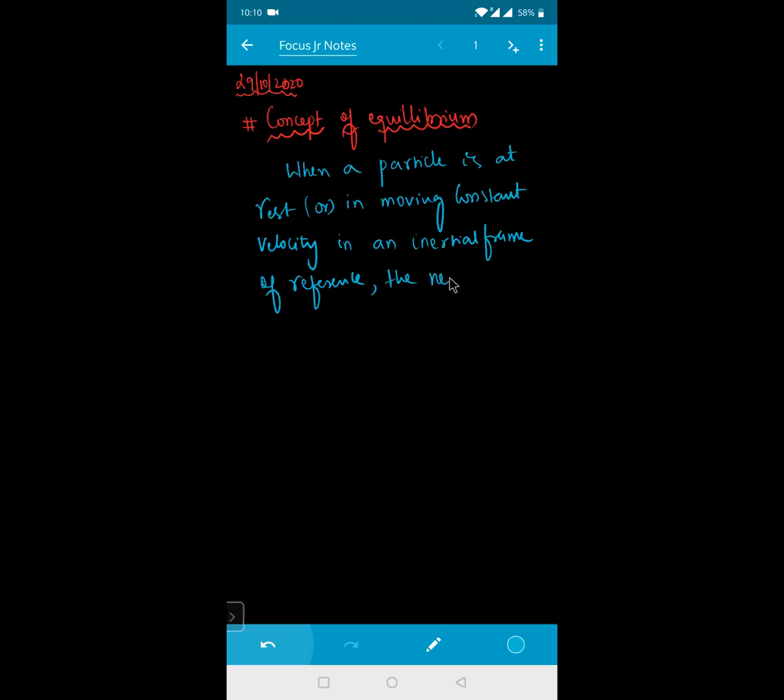The net force acting on the system is 0. The net force acting on it must be 0. This is the condition for a particle to be in equilibrium, beta. Whatever forces are acting on that particle, if all the forces sum to 0, that means the summation of all the forces acting on the system must be equal to 0, isn't it? It may be the forces along the x-axis. The summation of all the forces along the x-axis must be 0. The summation of all the forces along the y-axis must also be 0.